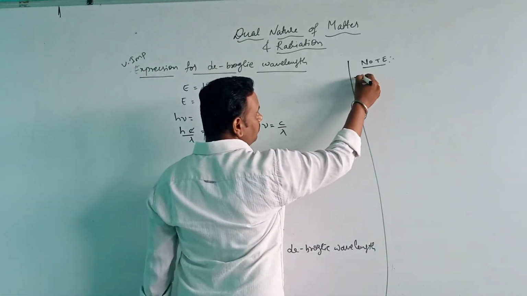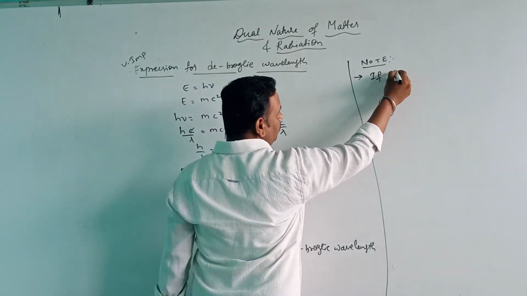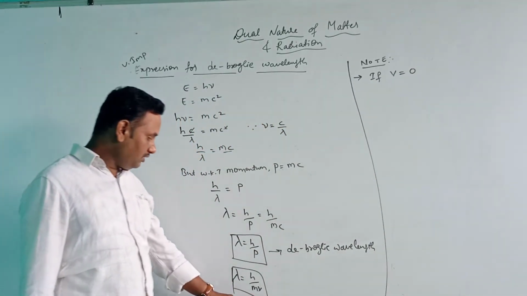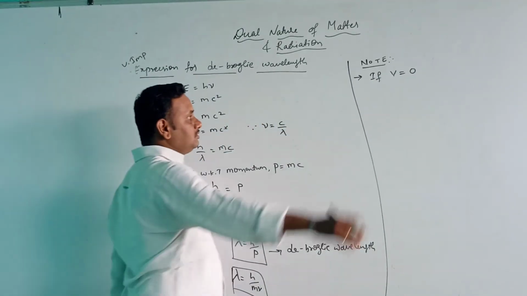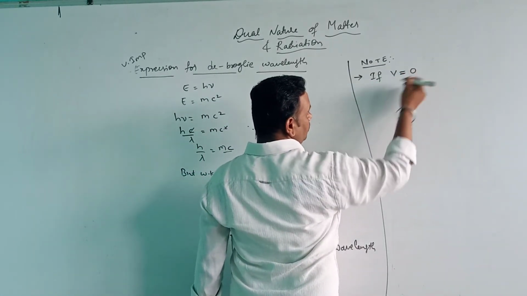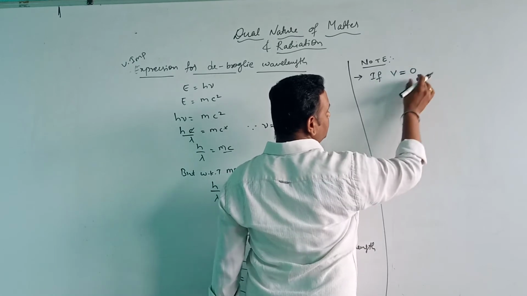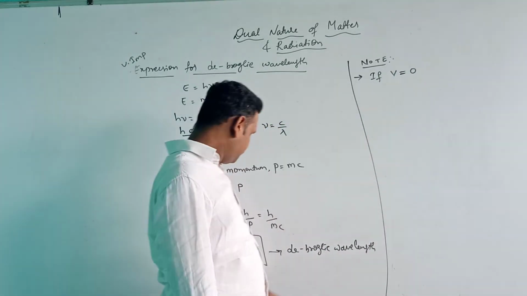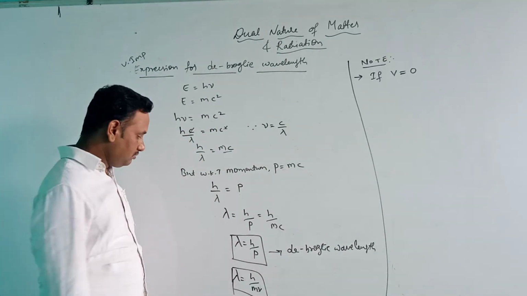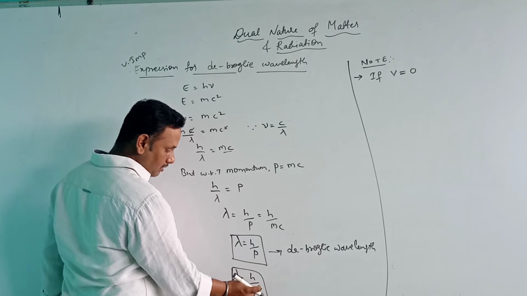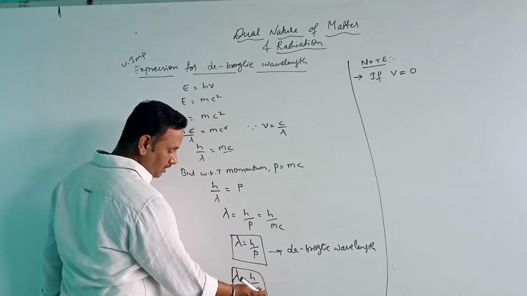In the first point, if v is equal to 0, then the wavelength is unseen. Because lambda is h by m into v, and v is 0.